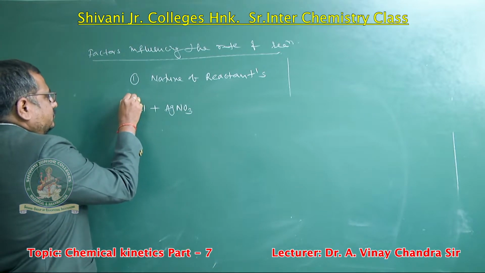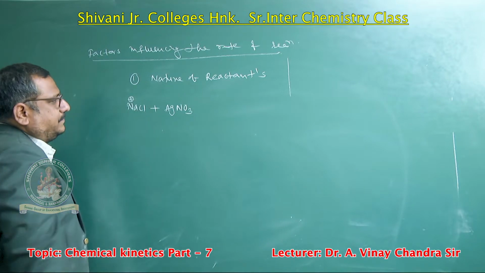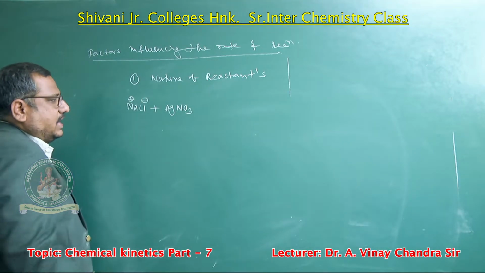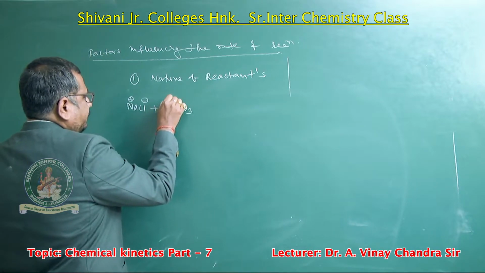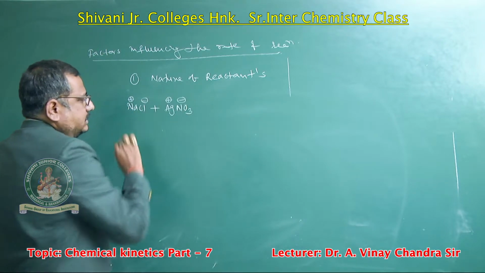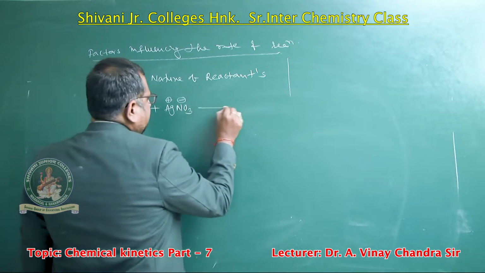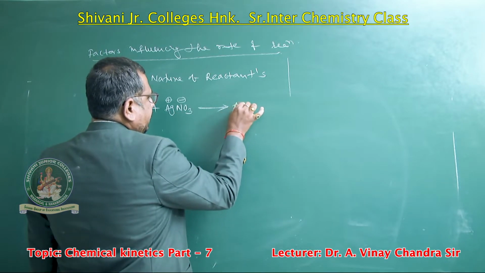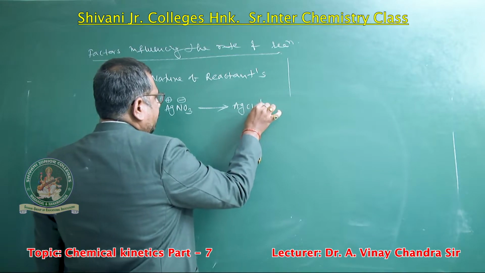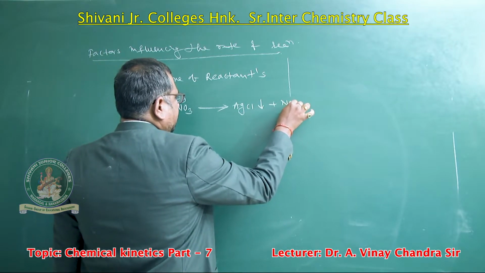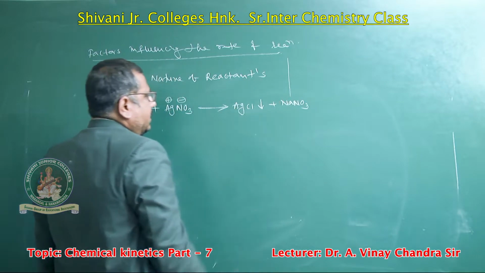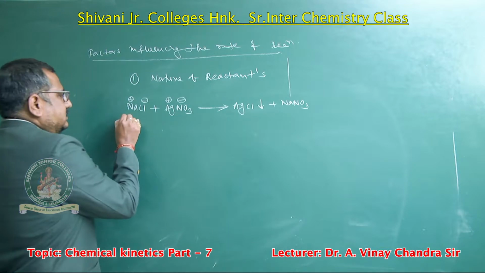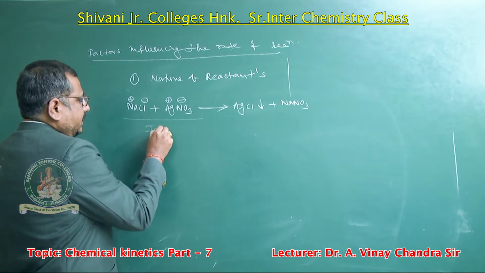Sodium chloride dissociates into Na+ ion and Cl- ion, and silver nitrate dissociates into Ag+ and NO3-. When AgNO3 and NaCl react with each other, they form AgCl precipitate, silver chloride precipitate, and the other product is NaNO3. This reaction is an ionic reaction.